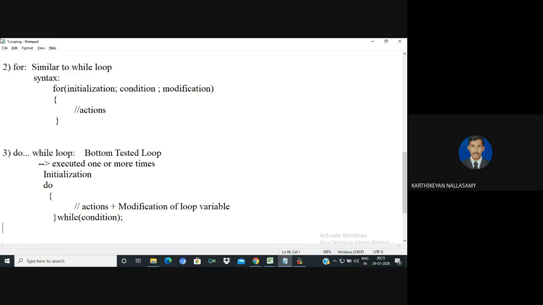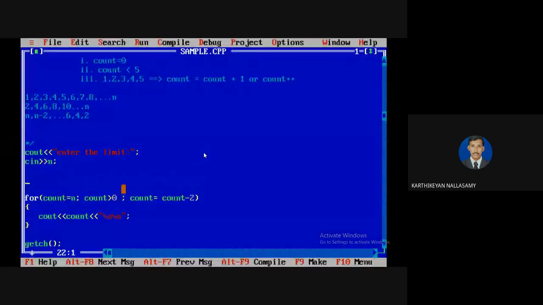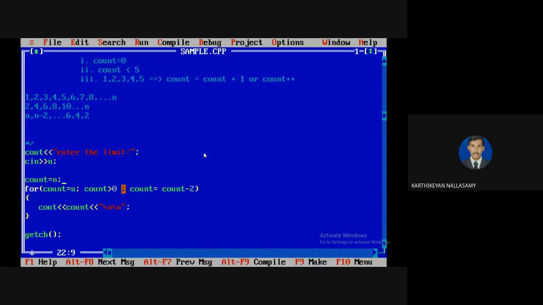The condition is the same, but here the do while is terminated with a semicolon, otherwise the compiler gives an error message. Now I want to replace. So the syntax is initialization. We know that initialization is count equal to n. So I want to replace the start with do, then followed by the action.